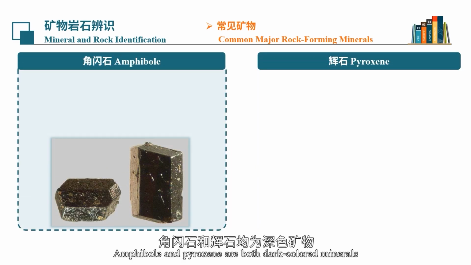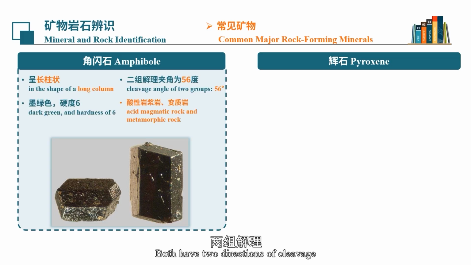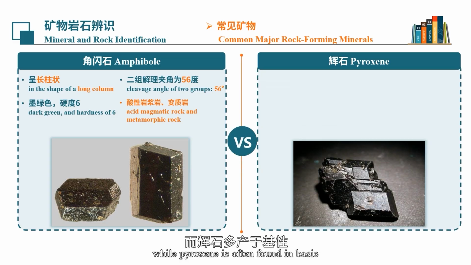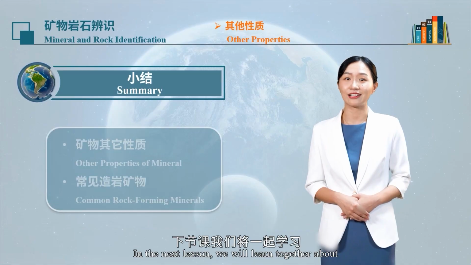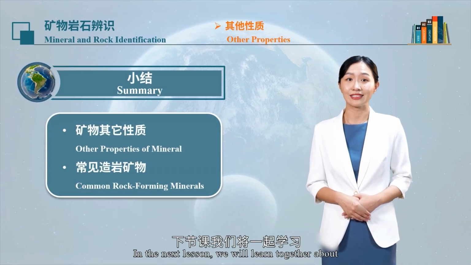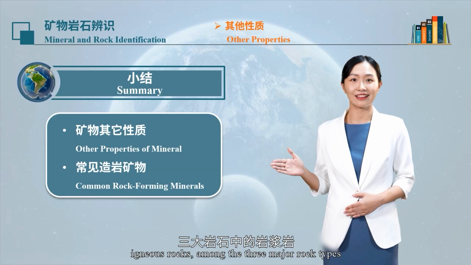Amphibole and pyroxene are both dark-colored minerals. Both have two directions of cleavage. Amphibole is commonly found in acidic igneous rocks and metamorphic rocks, while pyroxene is often found in basic and ultrabasic igneous rocks. Through this lesson, we have become acquainted with many common rock-forming minerals. In the next lesson, we will learn together about igneous rocks among the three major rock types.